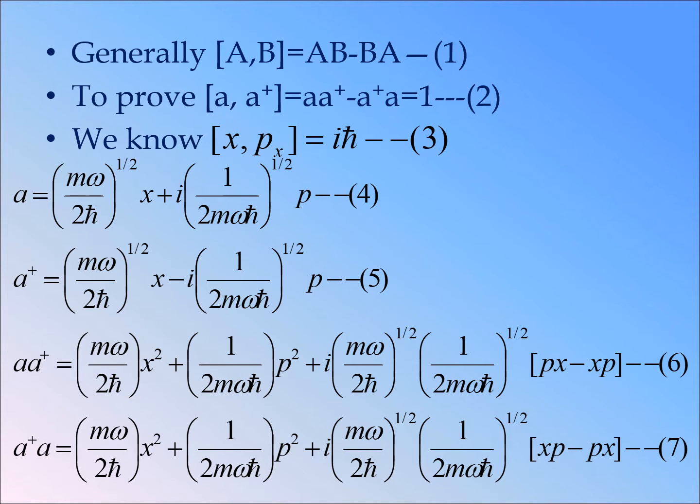So if you multiply these two equations 4 and 5, A A† is (mω/2ħ) x squared plus (1/2mωħ) p squared plus i (mω/2ħ)^(1/2) (1/2mωħ)^(1/2) (px minus xp). Similarly, if you multiply A† into A, you get (mω/2ħ) x squared plus (1/2mωħ) p squared plus i (mω/2ħ)^(1/2) (1/2mωħ)^(1/2) (xp minus px).